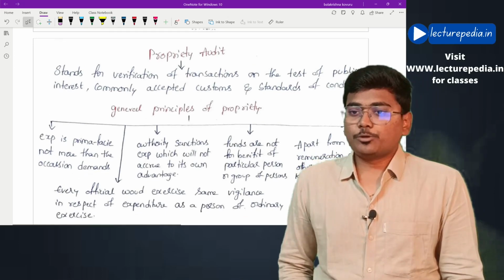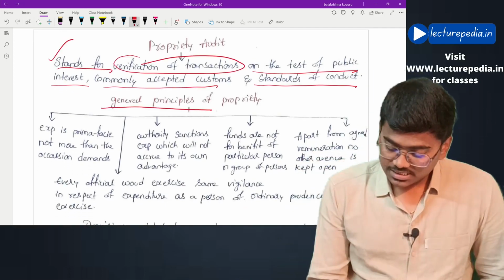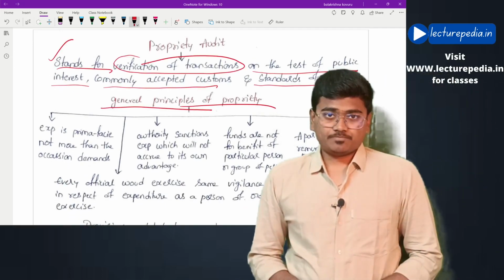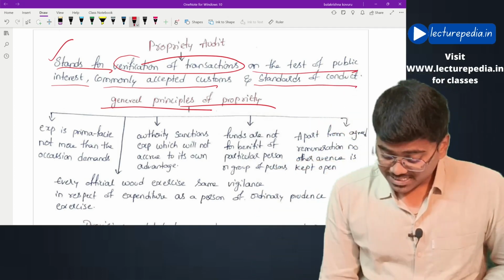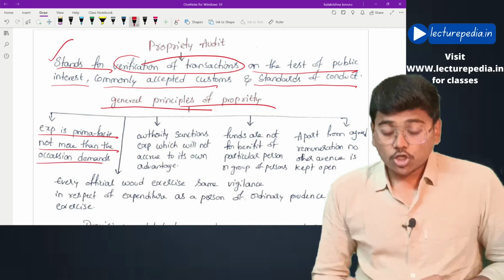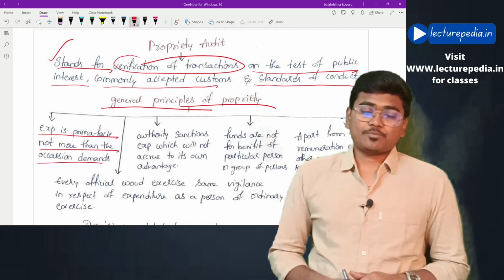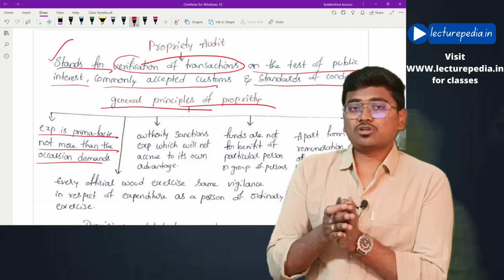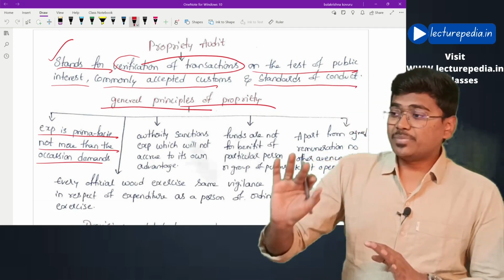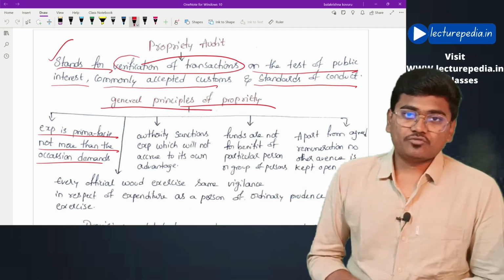Coming to propriety audit. In this propriety audit, there are certain principles which will be checked by the auditor. First, the auditor will check whether the expenditure is prima facie not more than the occasion demands. No excessive expenditure should be incurred. The amount of expenditure should be based on the demand of the occasion.